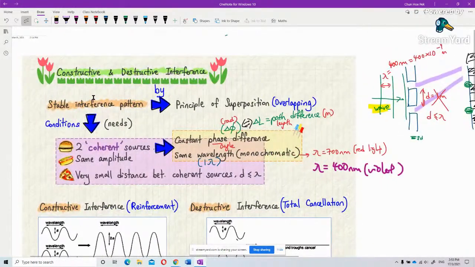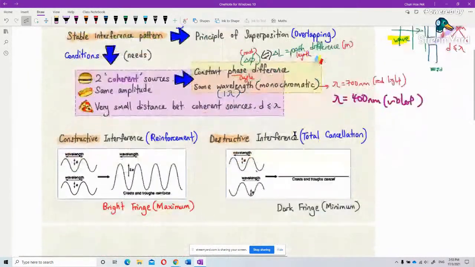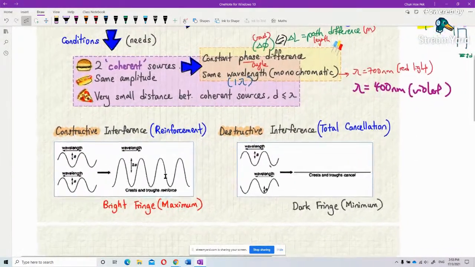Okay, so exam always asks you how to produce interference. What conditions need to be met? Must have two sources. One source cannot. And then these sources must be coherent, and must have the same amplitude, and a very small distance, almost equal to lambda, between these two sources. What is meant by coherent source? Coherent means they are the same color. Only one wavelength. Both must use the same color, and constant phase difference or constant path difference. Okay, that's the meaning. Now, constructive interference.